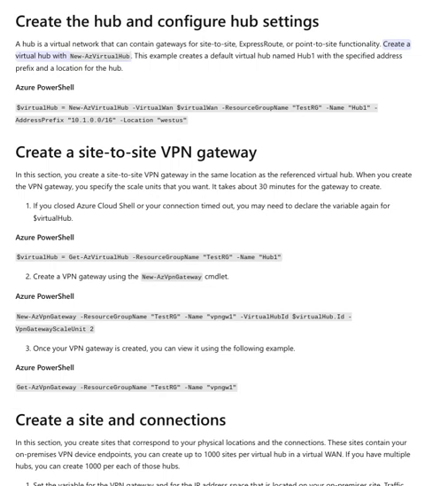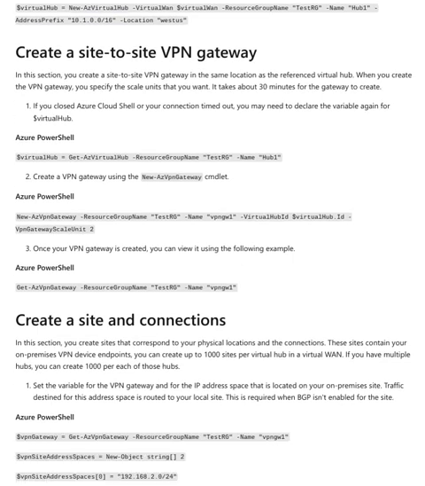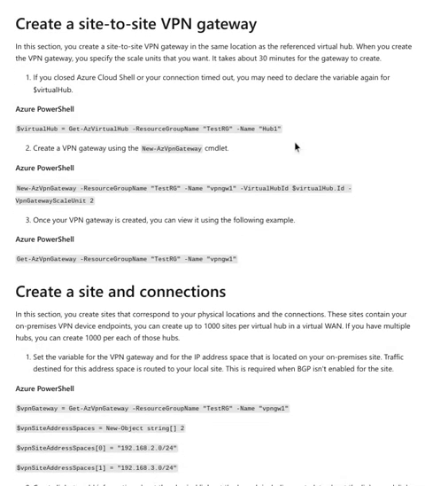Create a virtual hub with New-AzVirtualHub. This example creates a default virtual hub named Hub1 with the specified address prefix and a location for the hub. Azure PowerShell: $virtualHub = New-AzVirtualHub -VirtualWan $virtualWan -ResourceGroupName TestRG -Name hub1 -AddressPrefix 10.1.0.0/16 -Location WestUS.